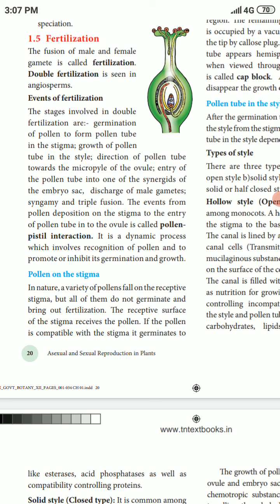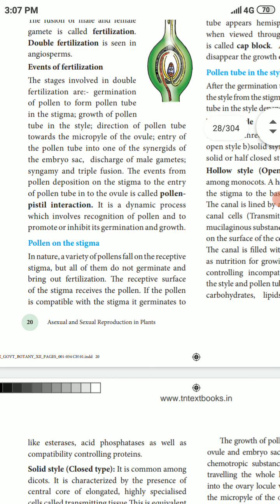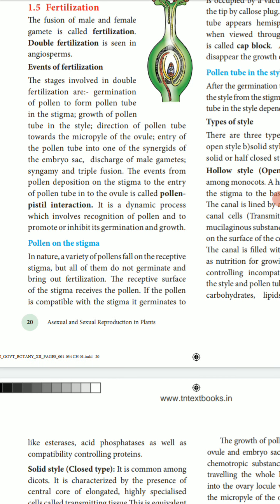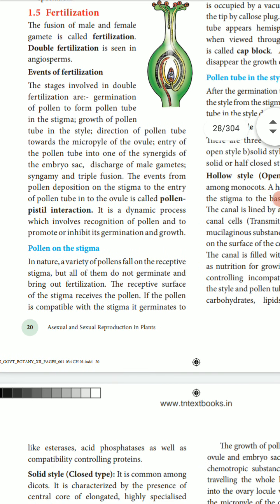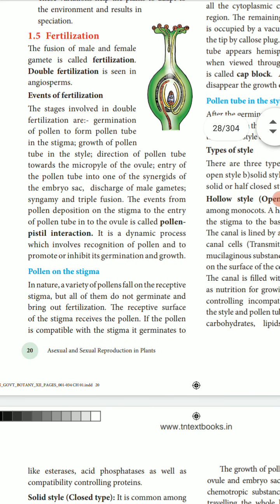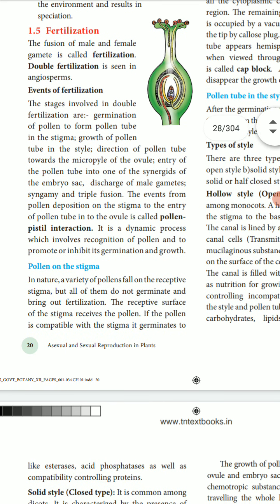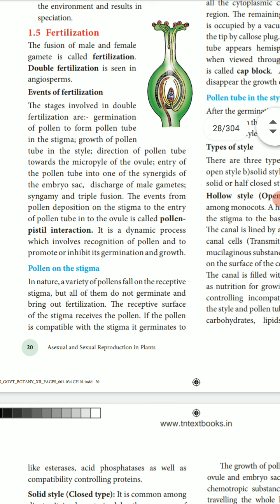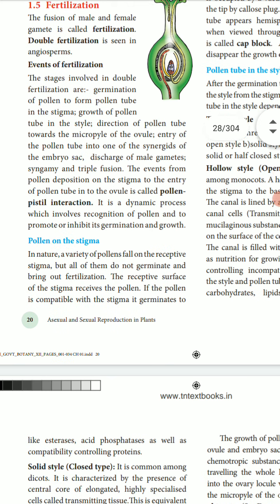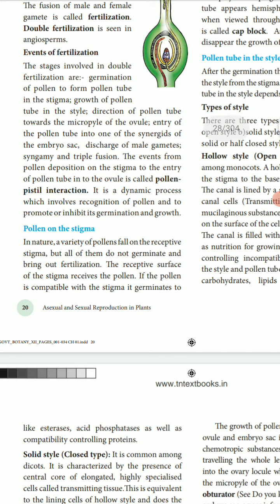The pollen tube enters one of the synergids in the embryo sac, and the whole path from the stigma to the ovule through the pollen tube is called pollen pistil interaction. Pollen pistil interaction is a dynamic process which involves recognition of the pollen and promotion or inhibition of its germination and growth.